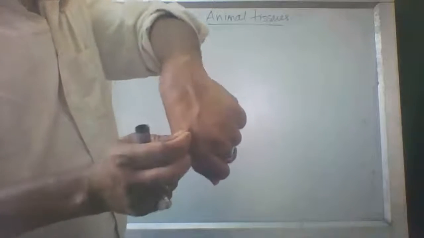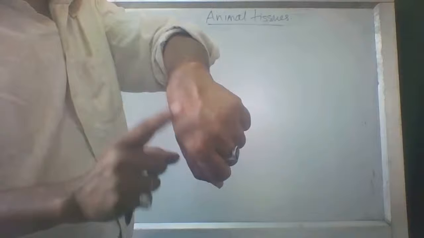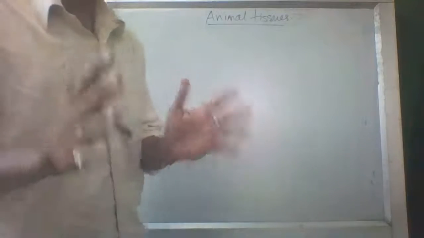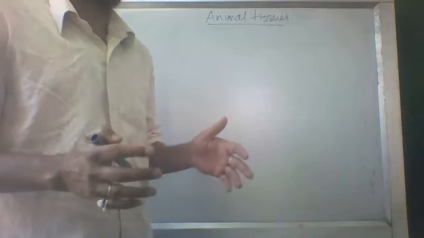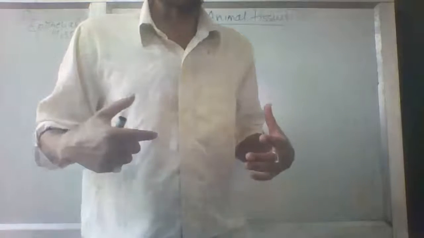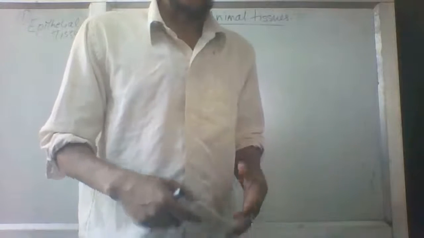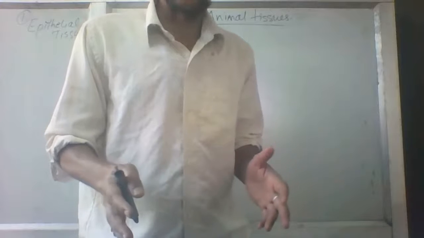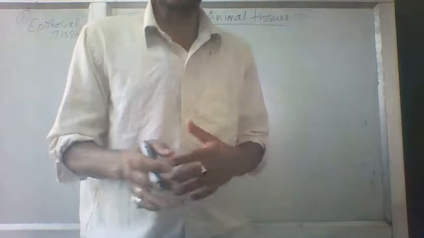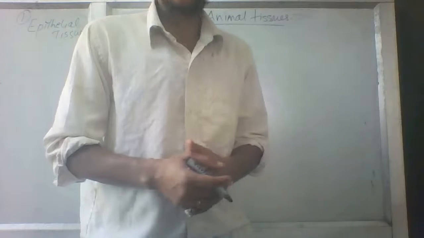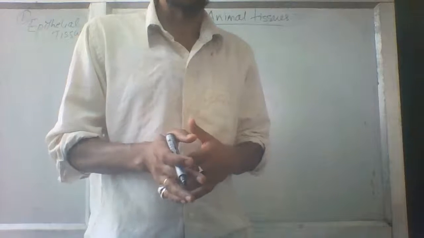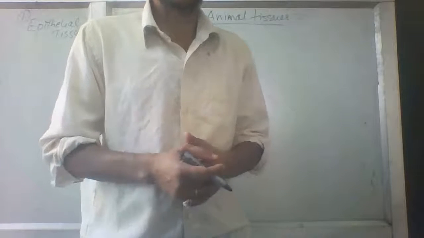See my hand, my palm, the skin it has, this is the epithelial tissue. Everywhere in the human body or the animal body, esophagus, pharynx, larynx, trachea, lungs, stomach, intestine, large intestine, everywhere you will find it. Even in the nephrons of the kidneys, it will be seen. And in many other places we can see it ourselves. And the inner lining of those internal organs is also epithelial cells.